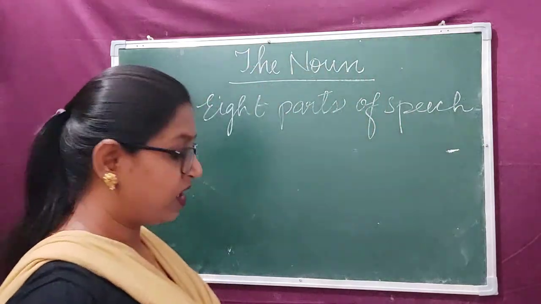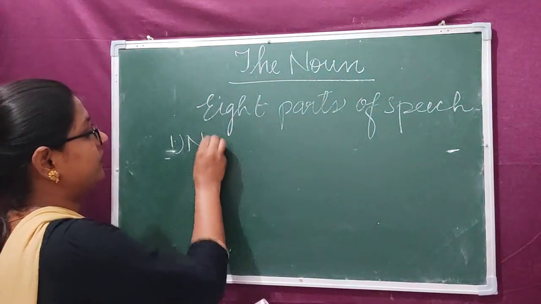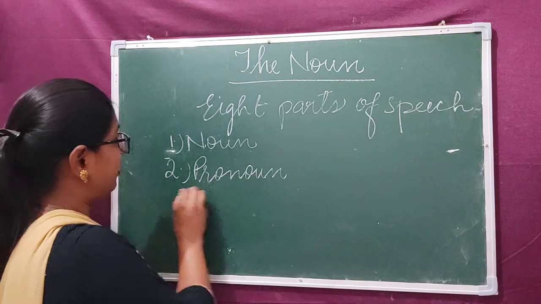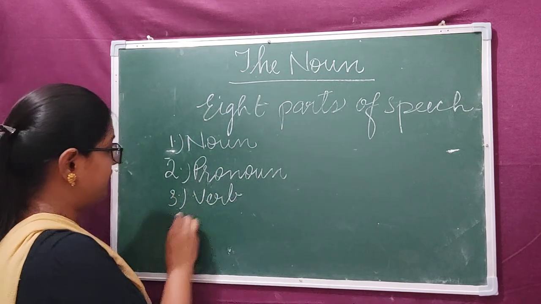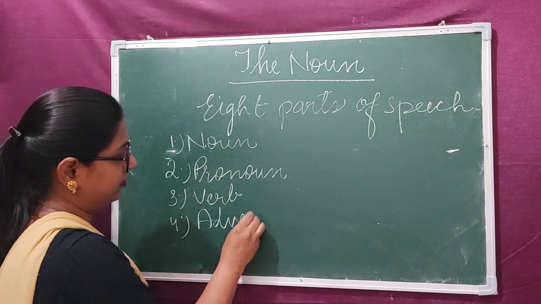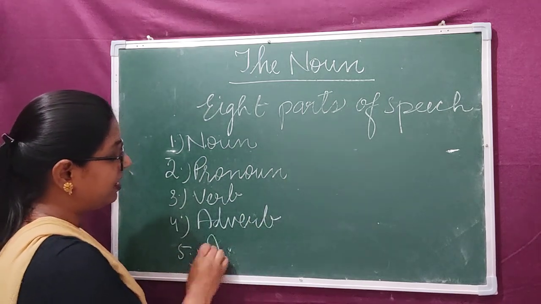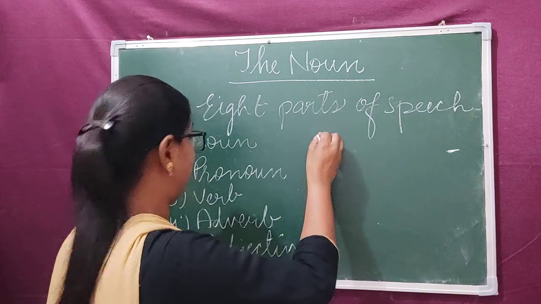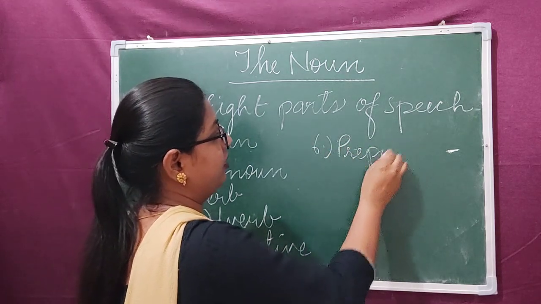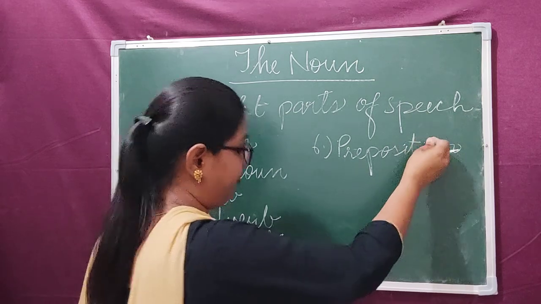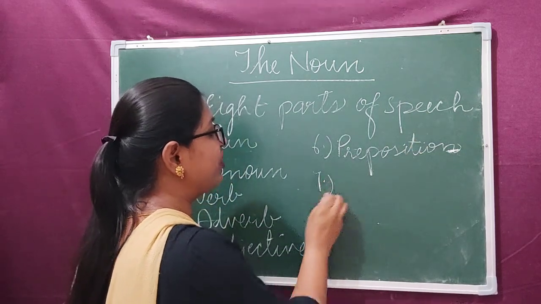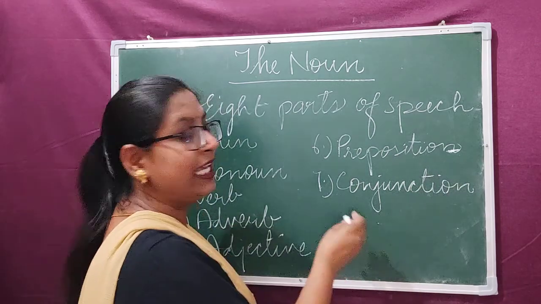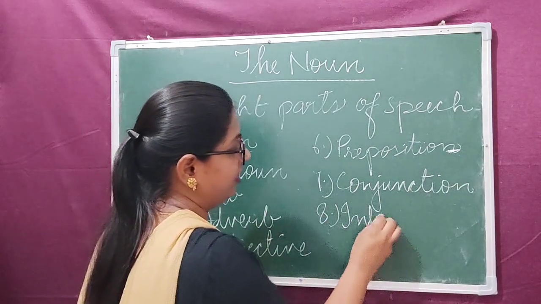What are they? Noun, pronoun, then verb, then adverb, then adjective, then preposition, then conjunction, and the last one is interjection. Clear? Interjection.